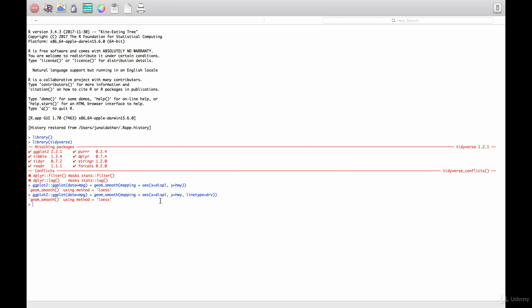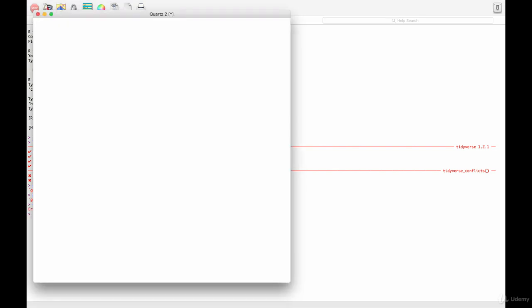You can also display multiple geoms in the same plot by adding multiple geom functions to ggplot. So let's take a look at how to do that. We had the geom smooth, and now let's say we wanted to add the geom point: geom point, mapping equals aes, x equals displ, y equals hwy.